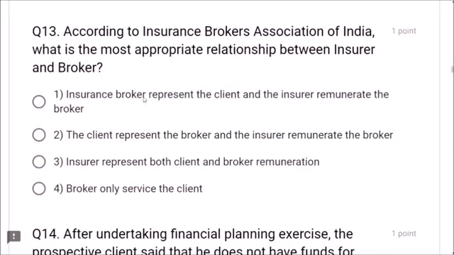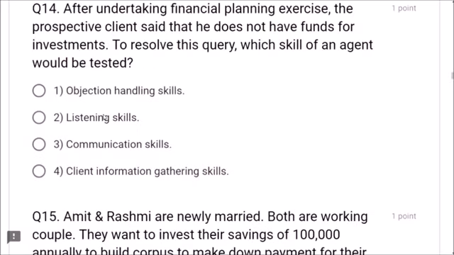Next, question number 13. According to the Insurance Brokers Association of India, what is the most appropriate relationship between insurer and broker? Insurance broker represents the client. Yes friends, the insurance broker represents the client and the insurer remunerates the broker. This is correct, friends.